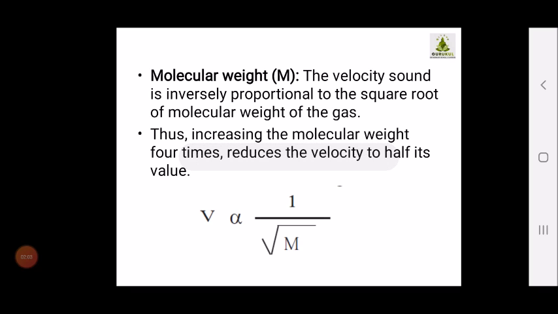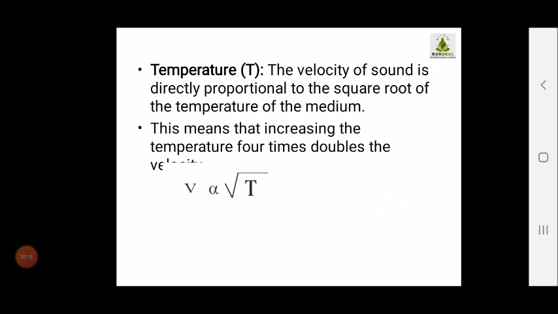So children, here we have studied the effect of different quantities on the velocity of sound: the molecular weight, density and temperature. These are the factors which have an effect on the velocity of sound. Depending upon the nature of these factors, the velocity of sound changes from one medium to another, and also depending upon the surrounding conditions.